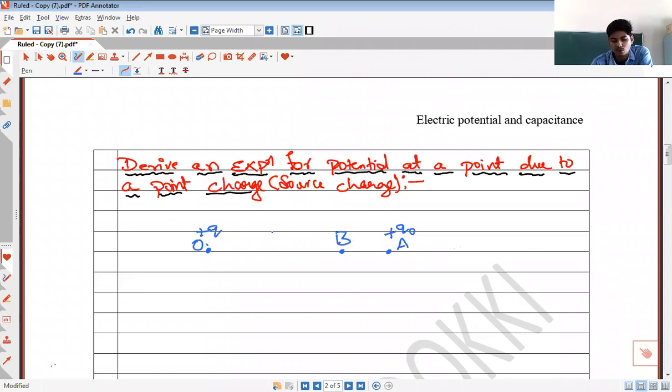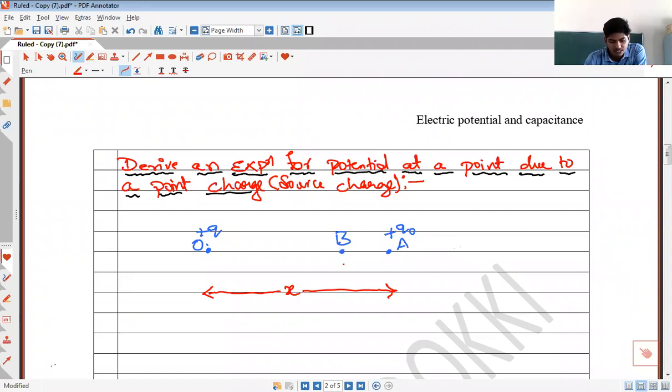What I have done is I have chosen 2 points A and B in the electric field, and I have placed a test charge Q naught at point A. The distance between the source charge Q and the test charge is X. Or you can also say the distance between point O and point A is X. I'll tell you why I have chosen these 2 points A and B.